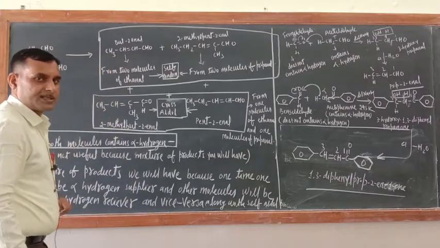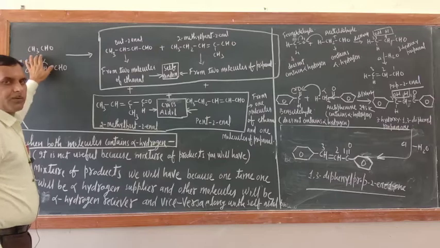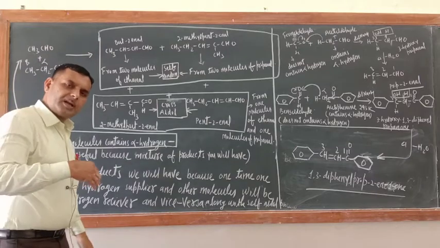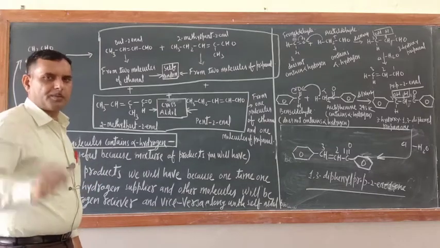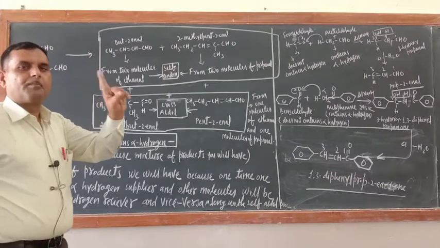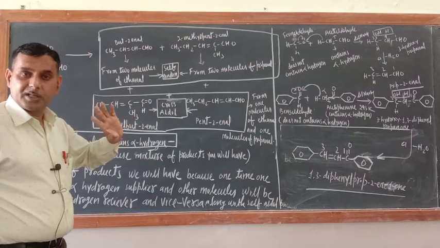Then a problem is there. Why is the problem there? I will tell you. Just see. First, do you think that in the entire mixture only one molecule of ethanal and one molecule of propanal would be there? There would be many molecules of ethanal and propanal. So just see, 4 possibilities there. Number 1, ethanal and ethanal will react together.